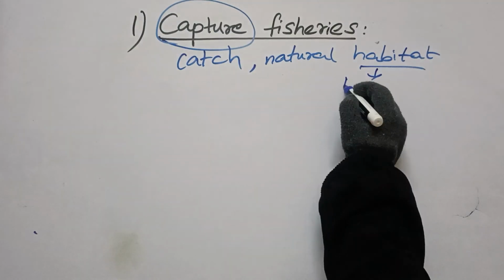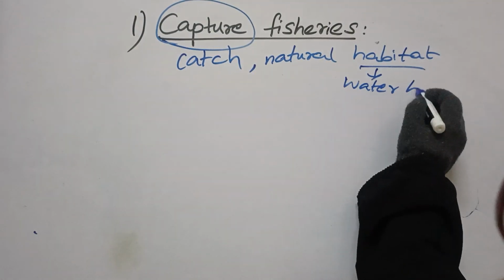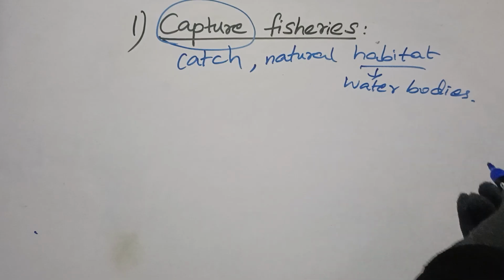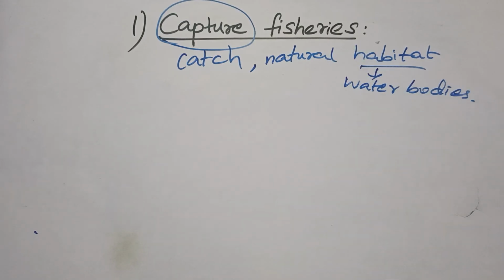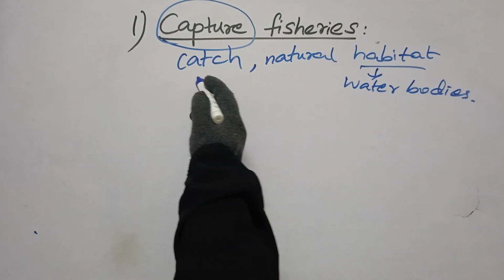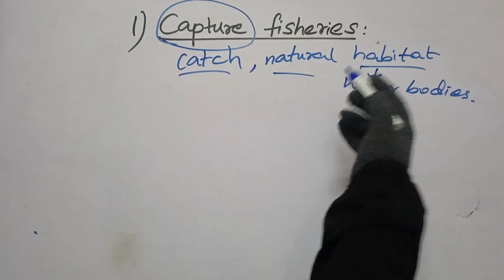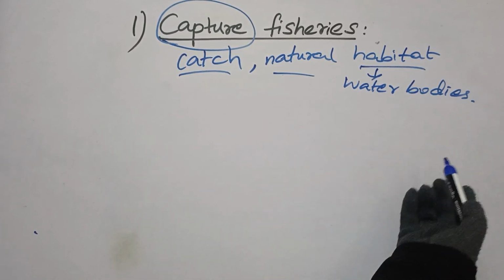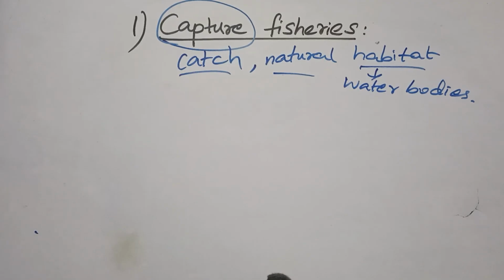It's nothing but water bodies. It can be seas, freshwater or whatsoever. Catching fishes from their natural habitats, or from water bodies, is called capture fisheries. It is further divided into two types.